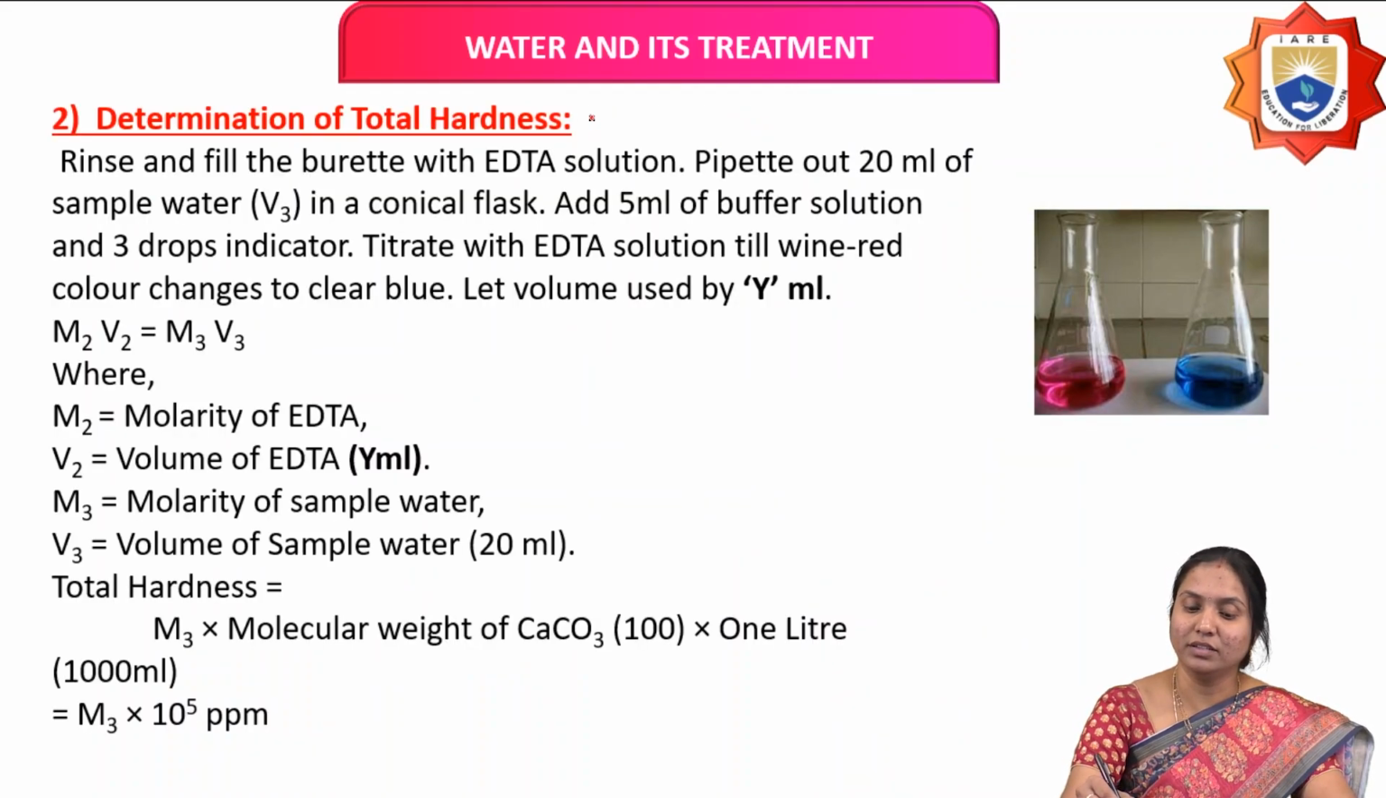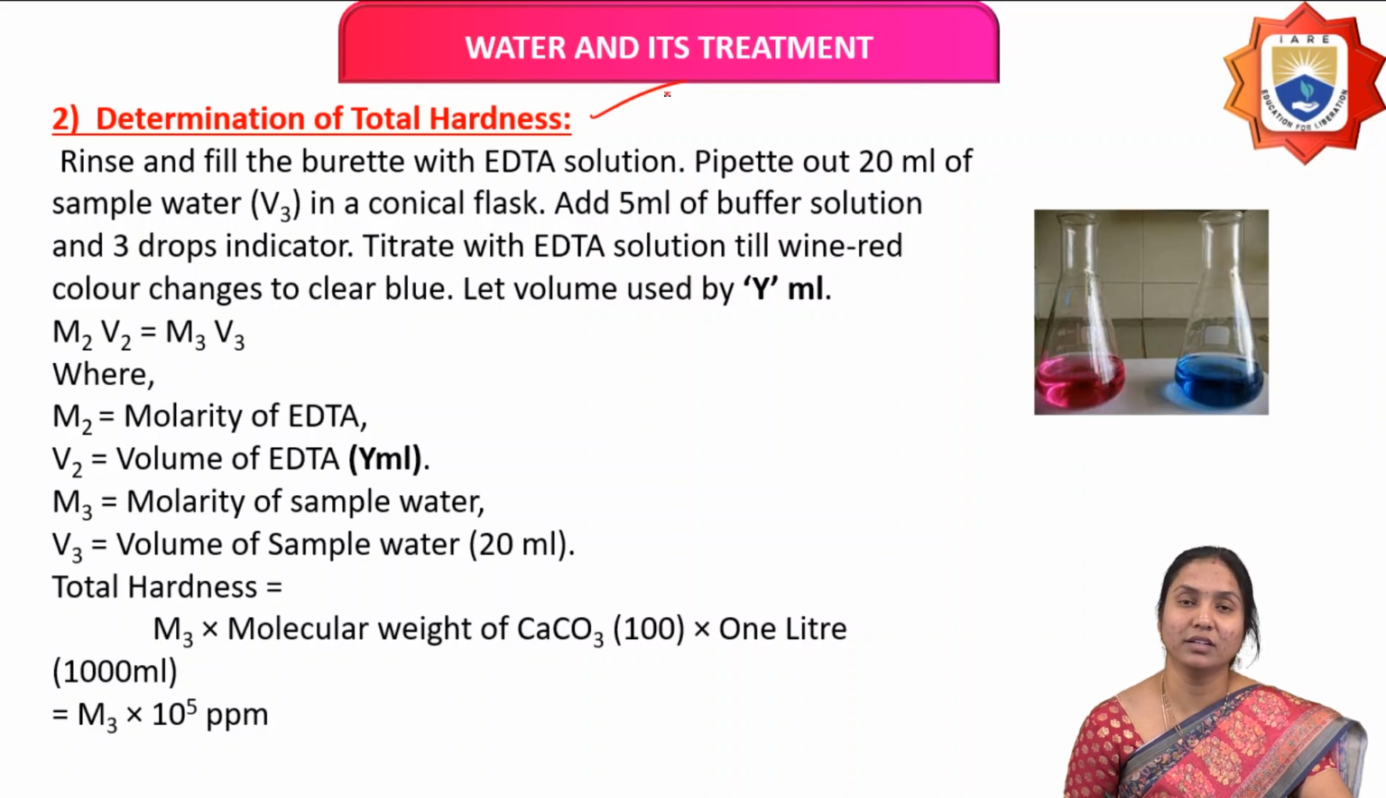Next, step 2 is determination of total hardness. Total hardness means the presence of temporary hardness causing salts and permanent hardness causing salts. What are the temporary hardness causing salts? Calcium and magnesium ions of bicarbonates. But permanent hardness causing salts are calcium and magnesium ions of chlorides, sulfates, etc. So in this step 2 we can calculate the total hardness of the given water sample.